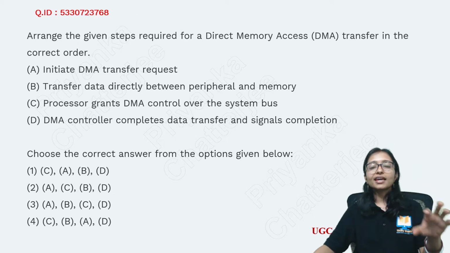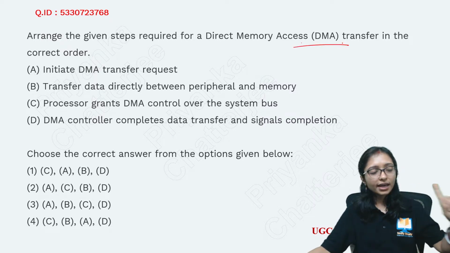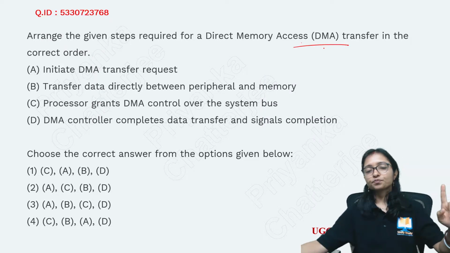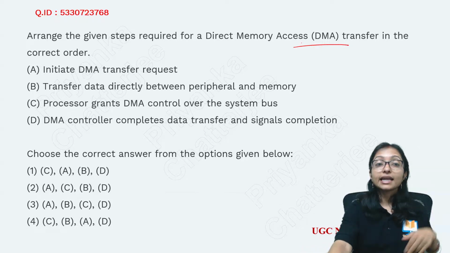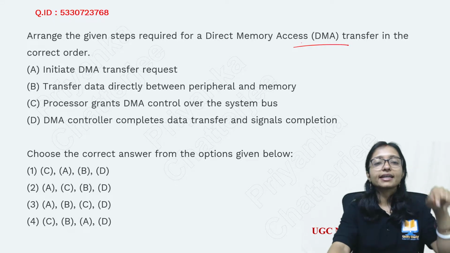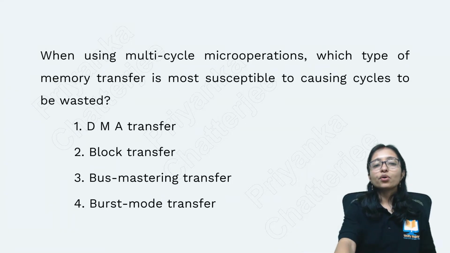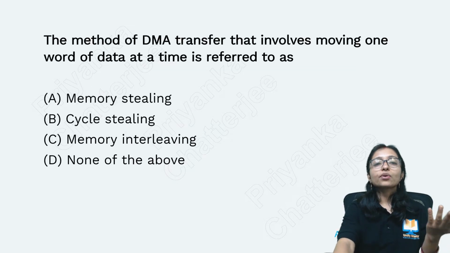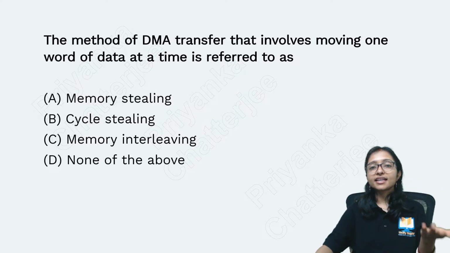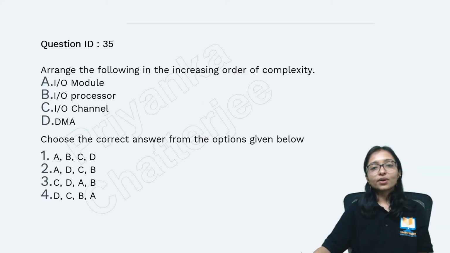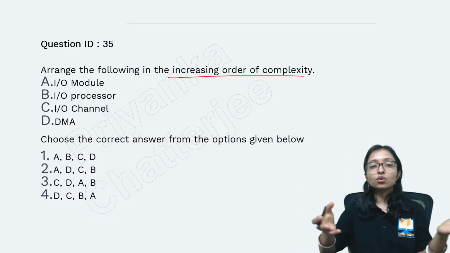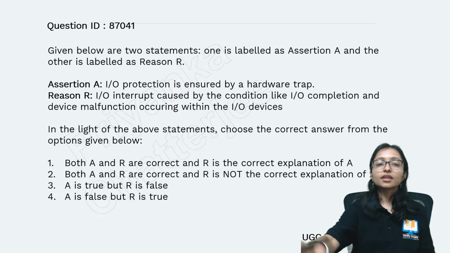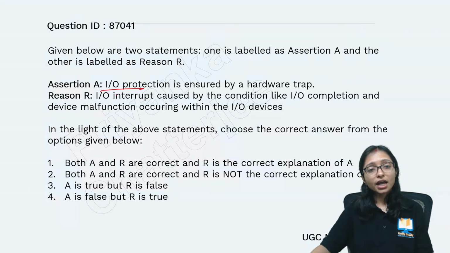Next question you can see DMA, a most important topic. Every examiner is asking questions on DMA. DMA, that is direct memory access, but here in between they are going into detail. Here they are asking about this DMA transfer, block transfer, burst transfer. What is that? Here you can see memory stealing, cycle stealing. What is this? And after that you can see the increasing order of complexity in the IO module: processor, channel, DMA.